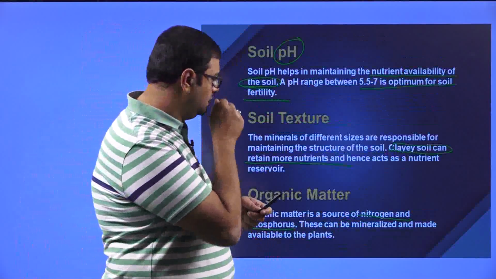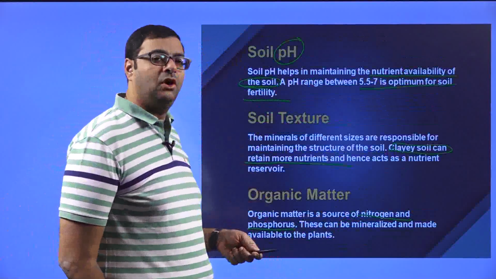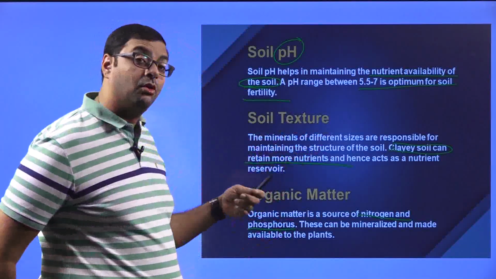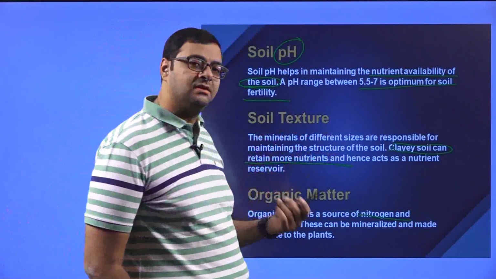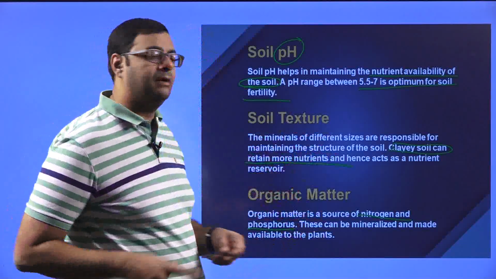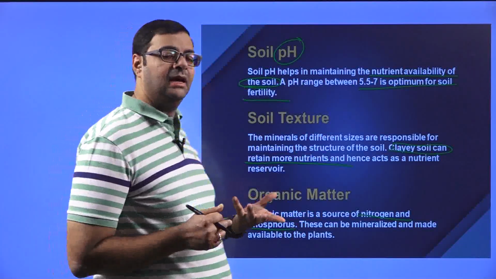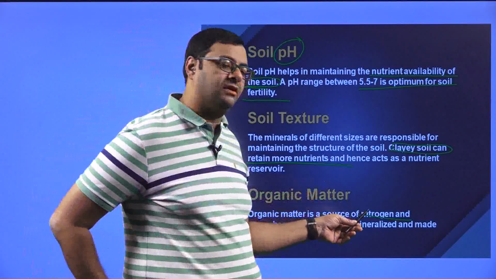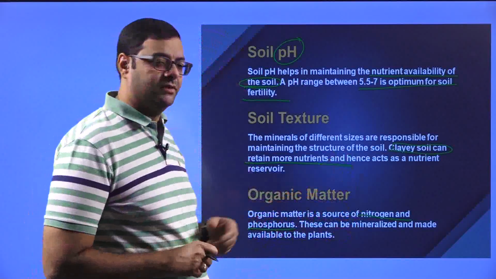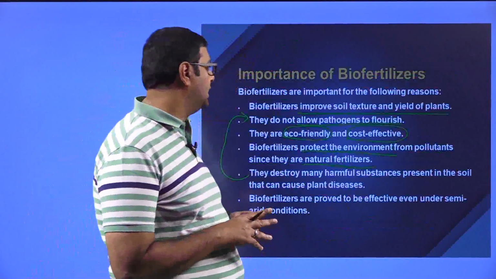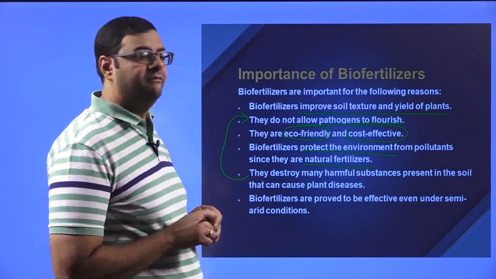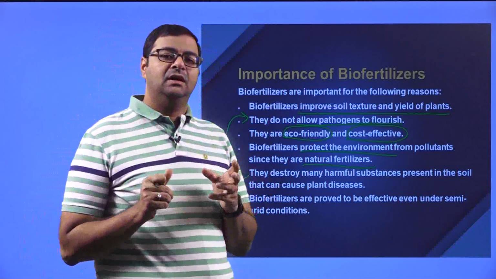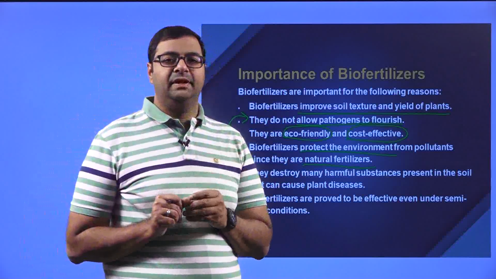Then you have the soil texture, that is the clay soil which can retain more nutrients and hence acts as a mineral reservoir. Then you have the organic matter, that is the dead and decaying parts of plants and animals, which are the sources of nitrogen and phosphorus. And an example of organic matter is the biofertilizer, which we have seen. Okay, so I hope you have understood soil fertility. I'll see you in the next session. Thank you.